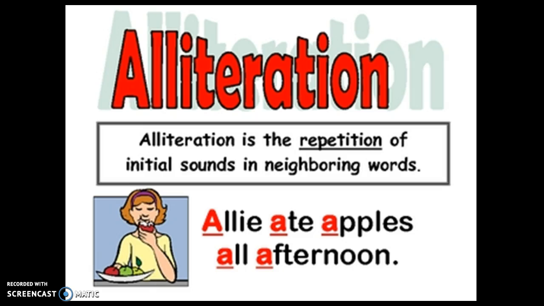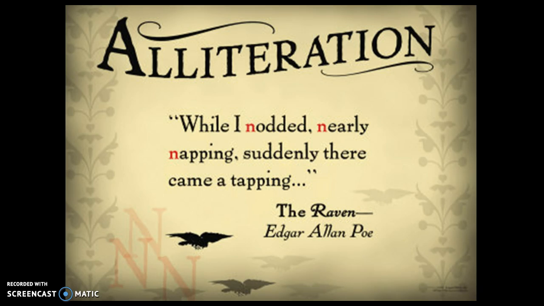So now let's move on to alliteration. So alliteration you're probably familiar with is the repetition of initial sounds in neighboring words. Allie ate apples all afternoon. However, we also see it in a less silly manner in a lot of different writings, such as Edgar Allan Poe's The Raven. While I nodded nearly napping, suddenly there came a tapping.